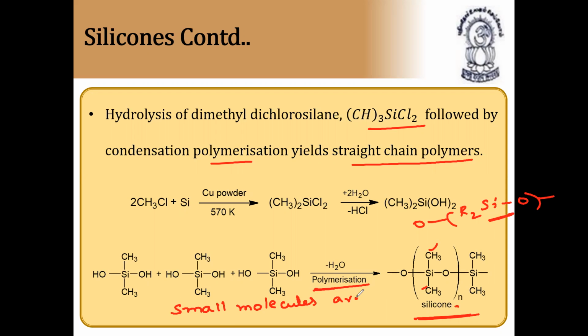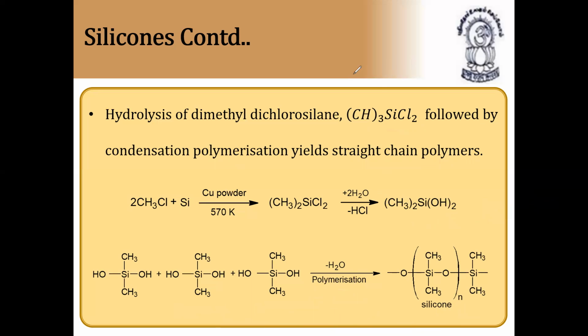Giant molecule means big molecule. So these are called polymers, and the property is called polymerization. So it is nothing but straight chain polymers. These are called silicones. Please make a note. Very, very important. Definitely they are going to ask questions based on silicones.